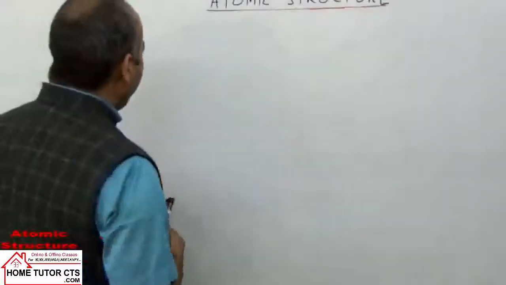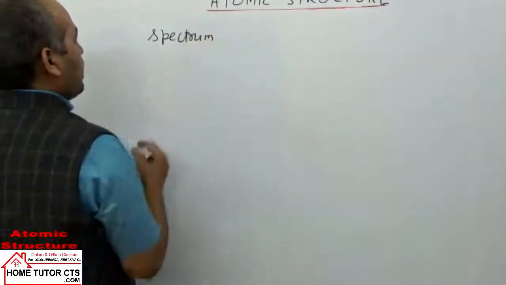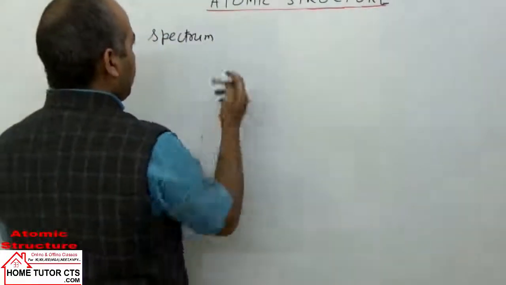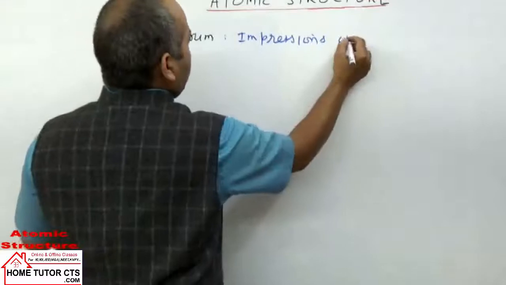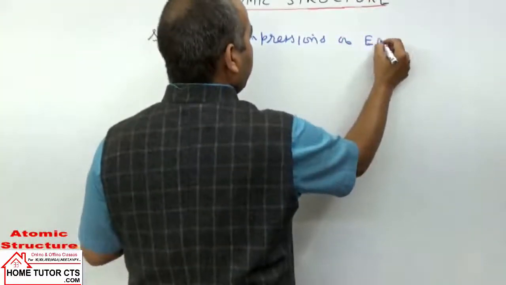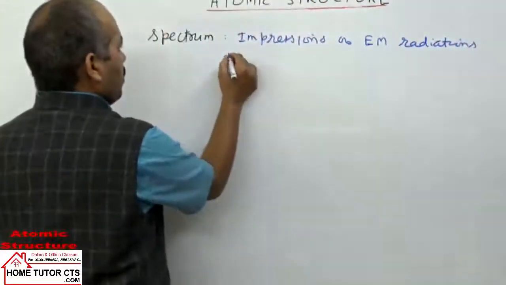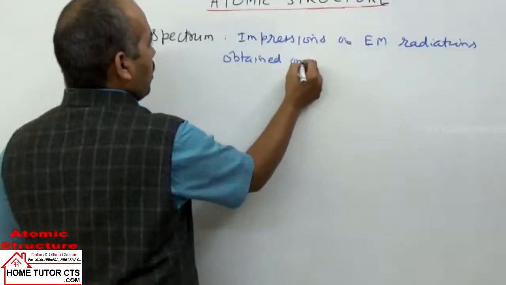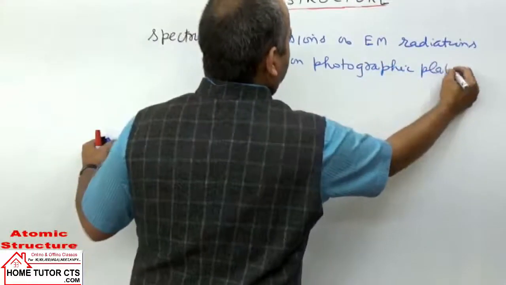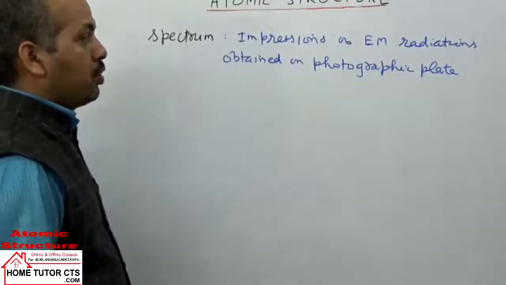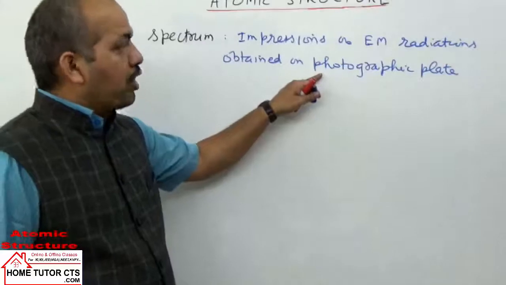Basically, spectrum in a simplified way can be taken as impressions of electromagnetic radiations obtained on a photographic plate. They are impressions of electromagnetic radiations observed on a photographic plate.